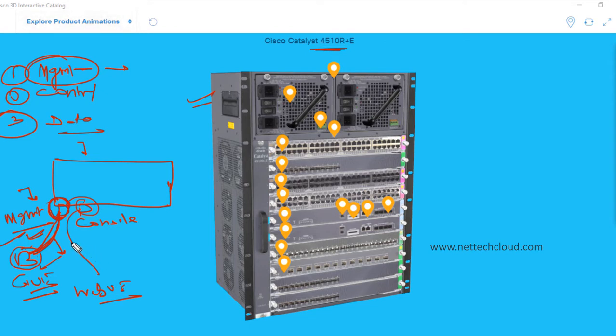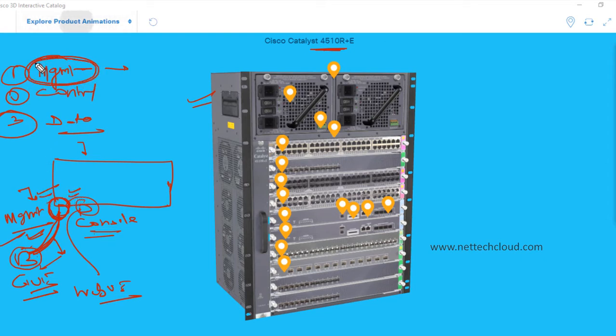If we don't know the IP address of the management port, or we want to access the CLI of the device using a serial console cable, then the console port is used. So traffic coming to this management port or console port is management traffic.